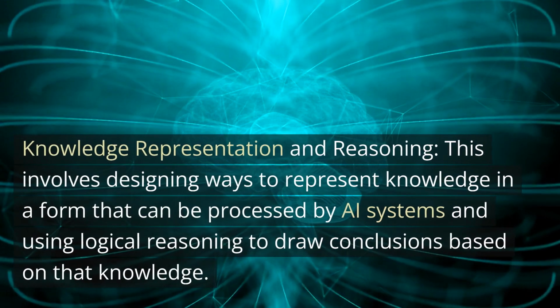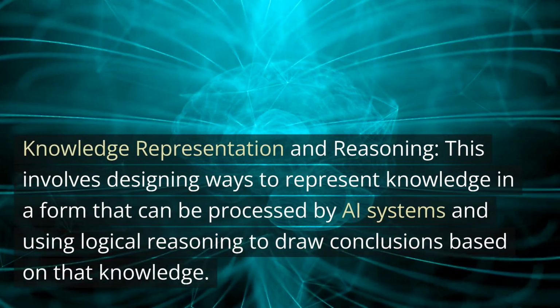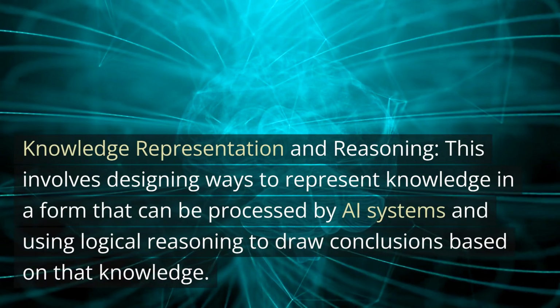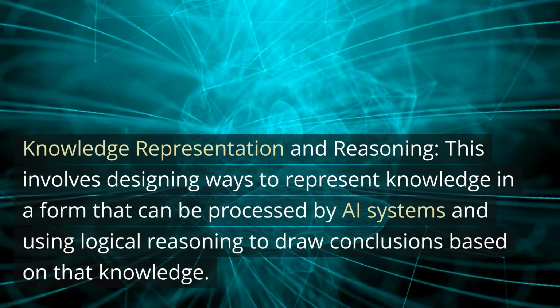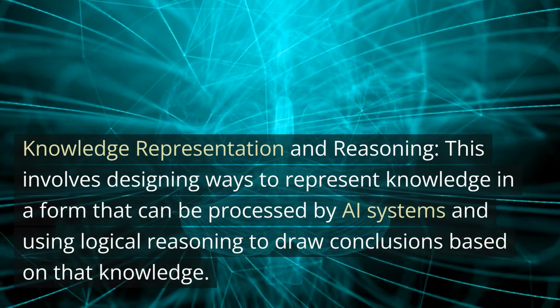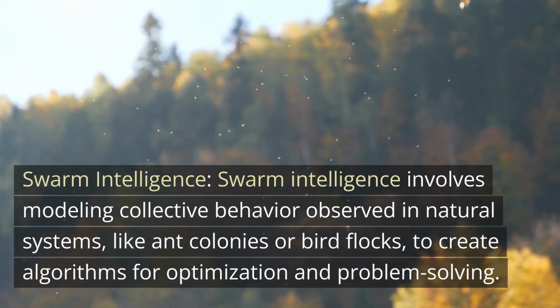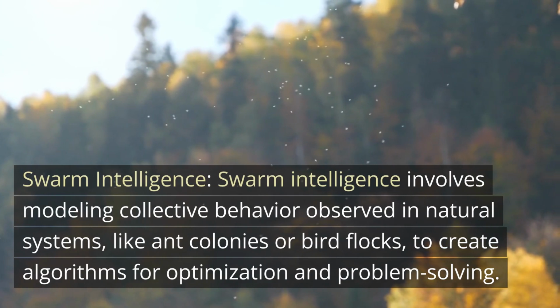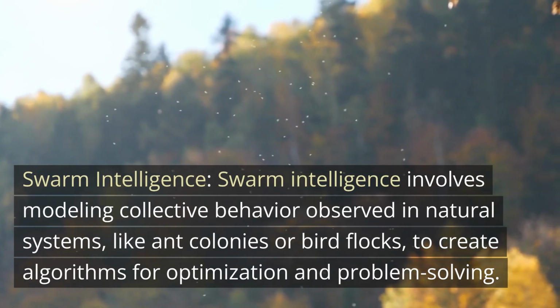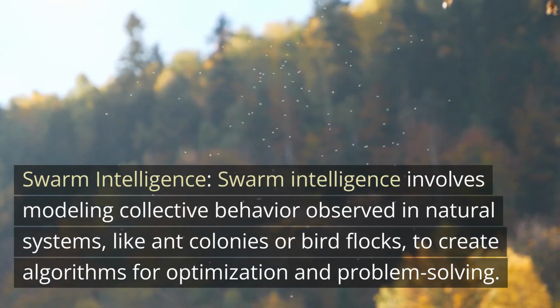Knowledge representation and reasoning. This involves designing ways to represent knowledge in a form that can be processed by AI systems and using logical reasoning to draw conclusions based on that knowledge. Swarm intelligence. Swarm intelligence involves modeling collective behavior observed in natural systems, like ant colonies or bird flocks, to create algorithms for optimization and problem solving.